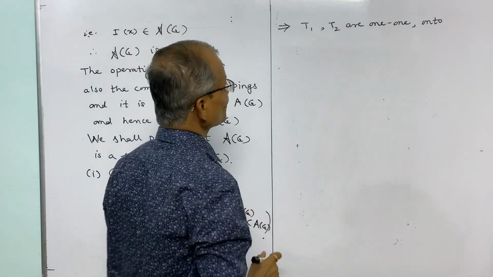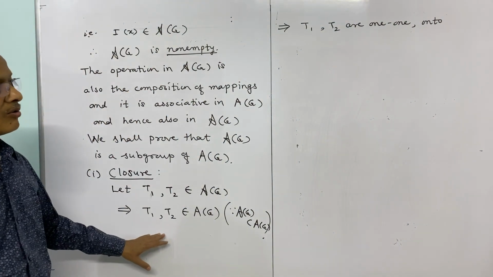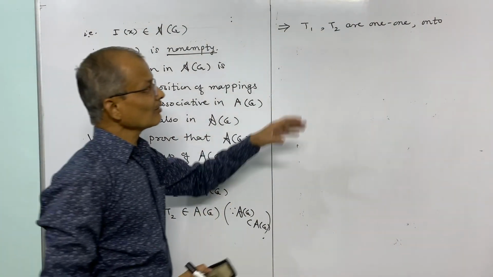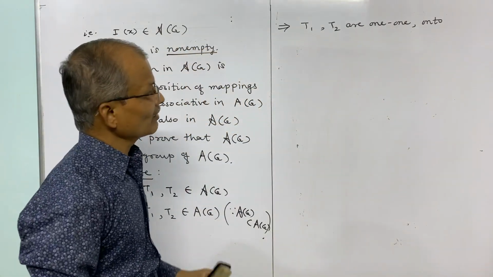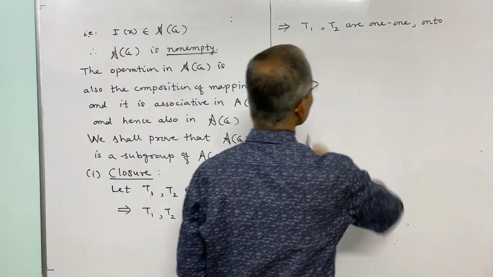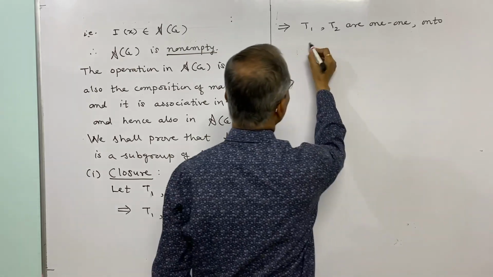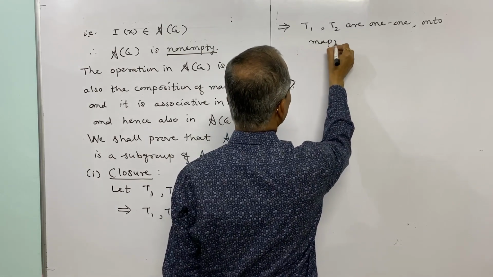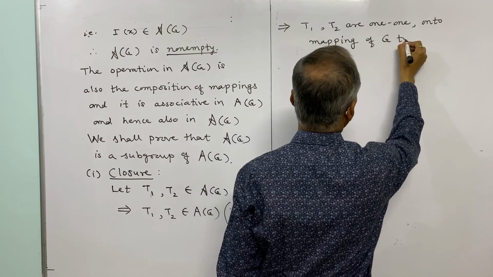Now what remains to prove is that T1 and T2 are homomorphisms. If these are 1-1 onto homomorphisms of G to itself, then it becomes an automorphism.